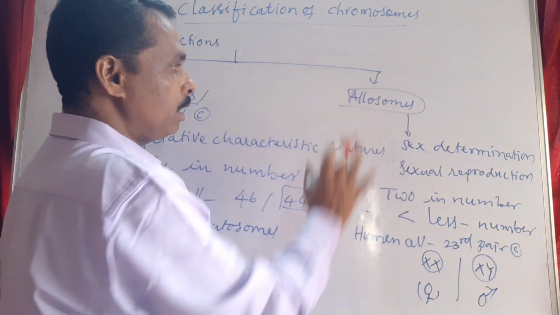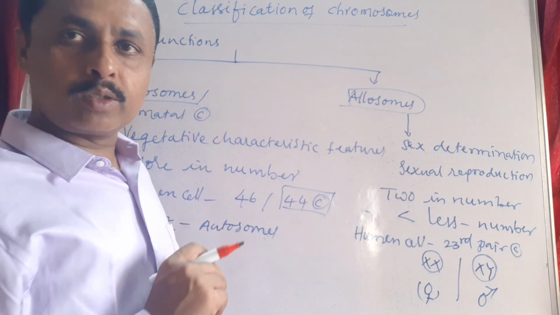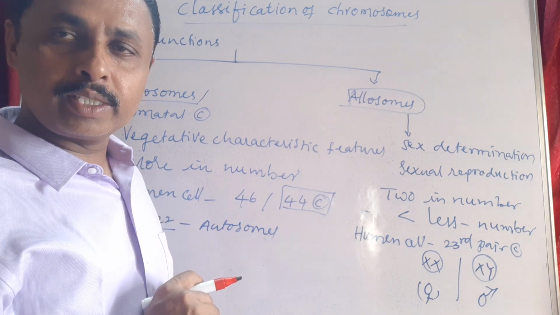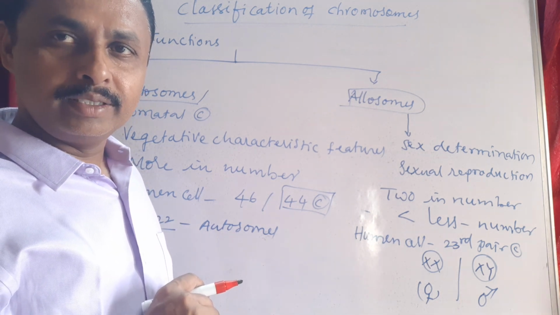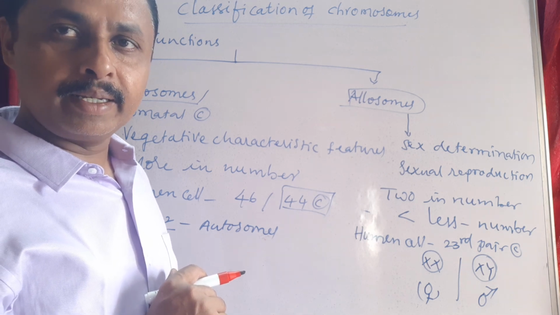So these are called allosomes, these are called autosomes. There are two types based on functions of chromosomes in the body, right? So this is about one category based on functions.